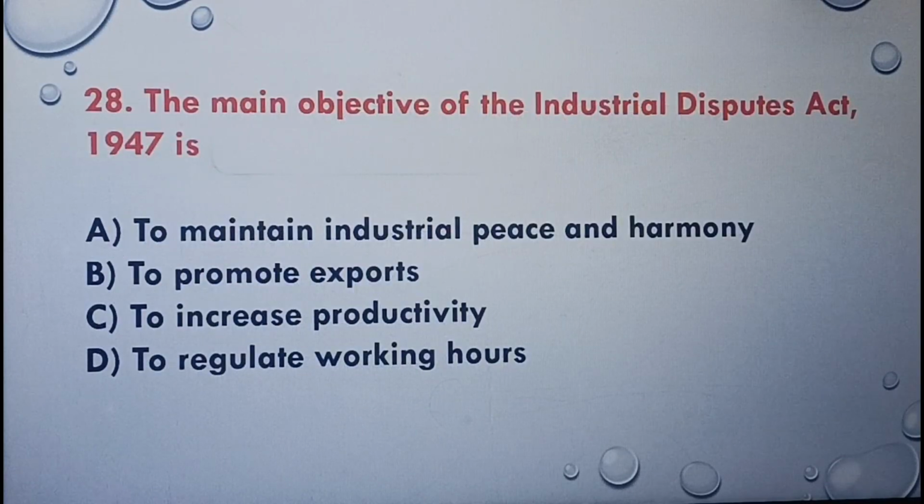The next question. The main objective of the Industrial Disputes Act 1947 is to maintain industrial peace and harmony, to promote exports, to increase productivity, to regulate working hours. The correct answer is option A, to maintain industrial peace and harmony.